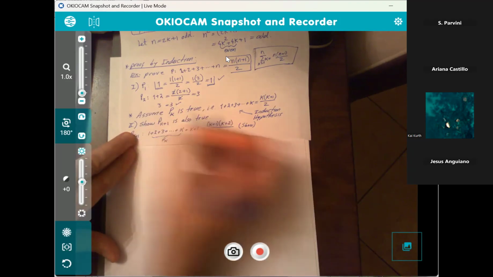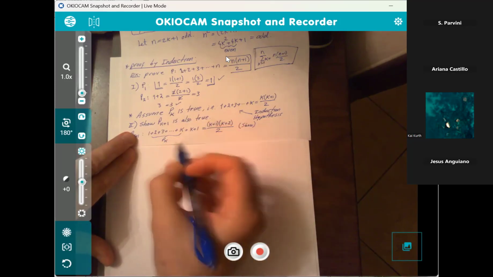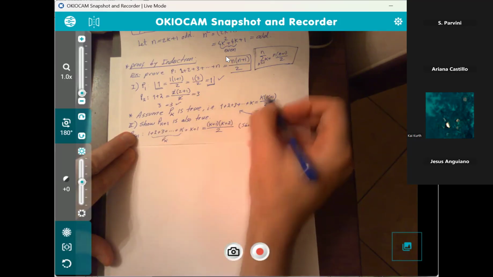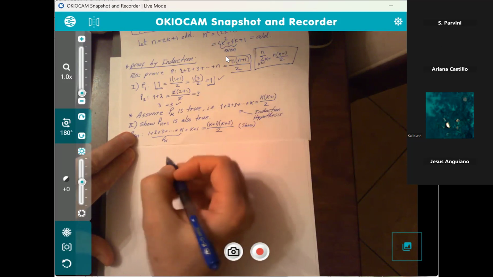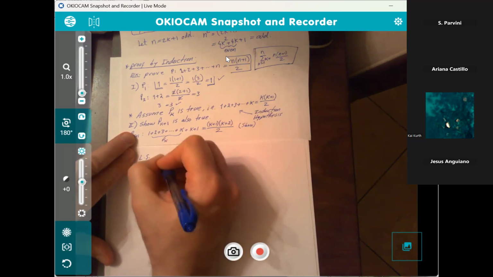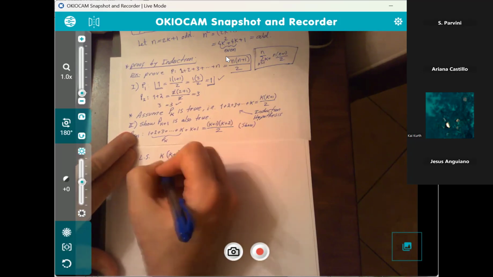Because we can assume the induction hypothesis is true, based on that assumption, I'm going to replace 1, 2, 3, all these add-ins up to k. I'm going to replace all of these, this sum, with the sum that the induction hypothesis gives us. So the left side, LS, therefore, is k times k plus 1 over 2.